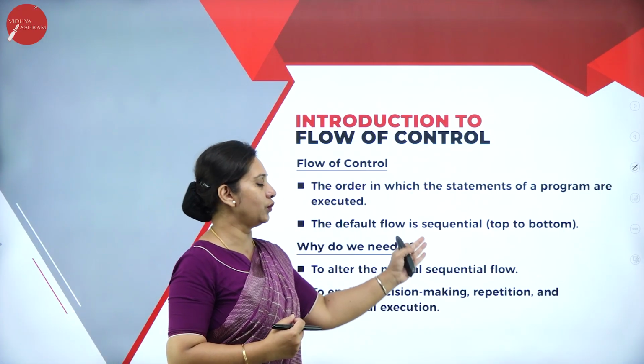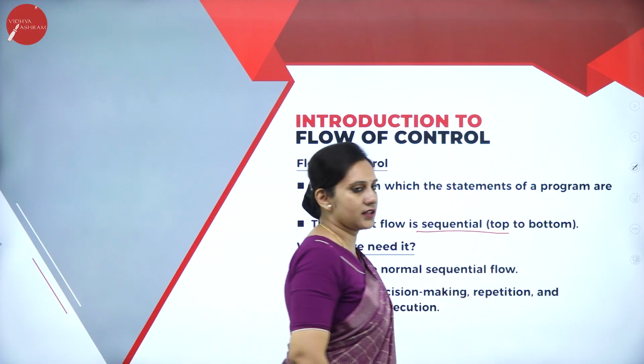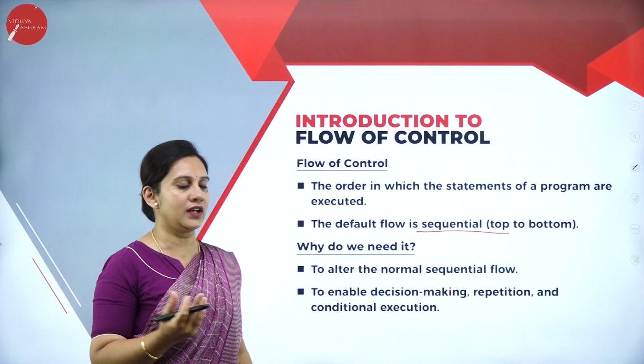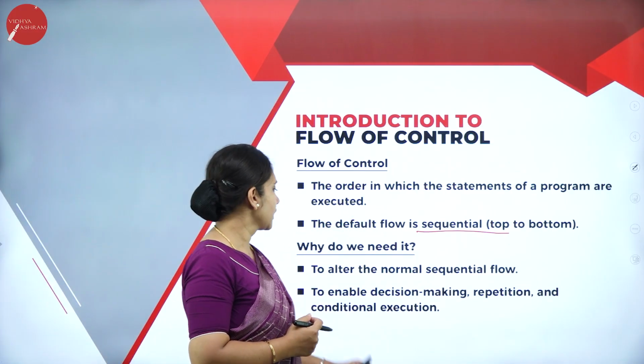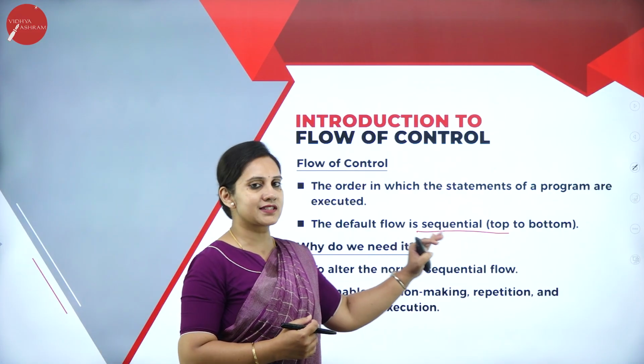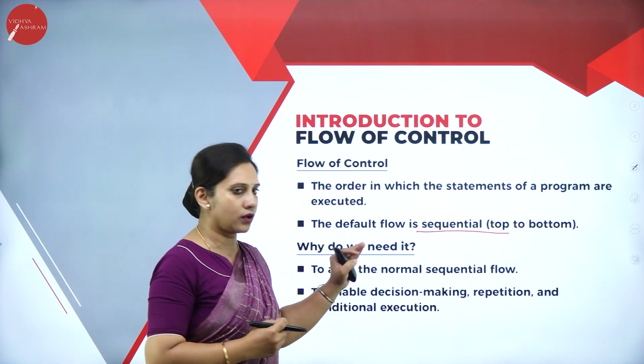The default flow of the control statements is sequential, that is from top to bottom. In the previous chapters also we learnt about the sequential flow. So why do we need it exactly? To alter the normal sequential flow of the statements, we need a flow control.